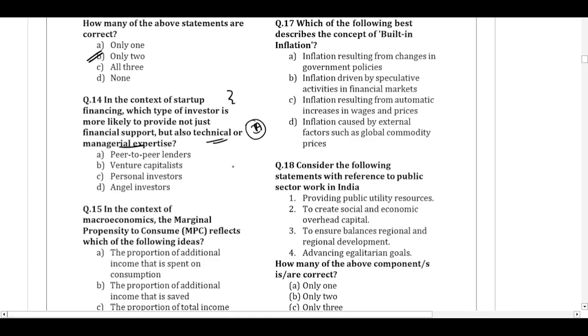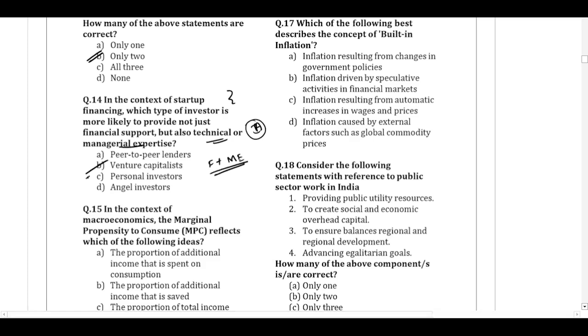Now, will the angel investor give any technical or managerial expertise? No, he'll just give you the funds. But after that, there comes the role of venture capitalists. Venture capitalists try to give you funds, and at the same time, they'll have some technical and managerial expertise. So they will try to give you that also.